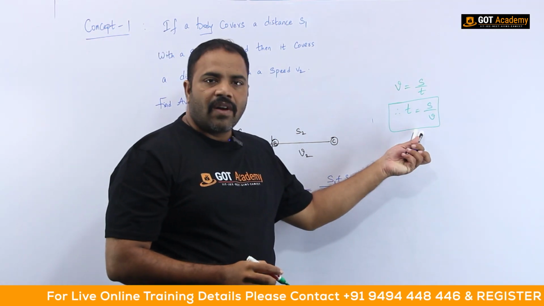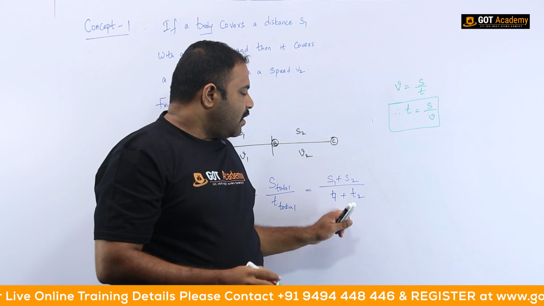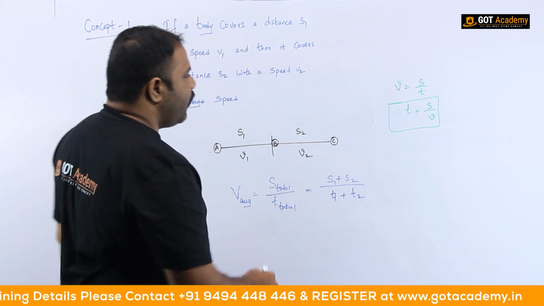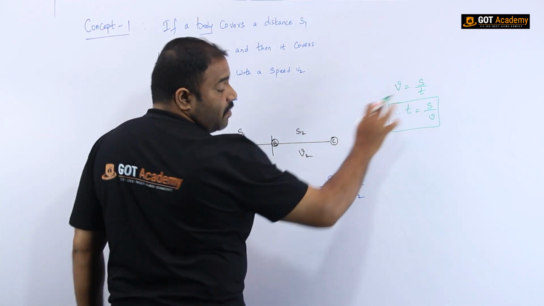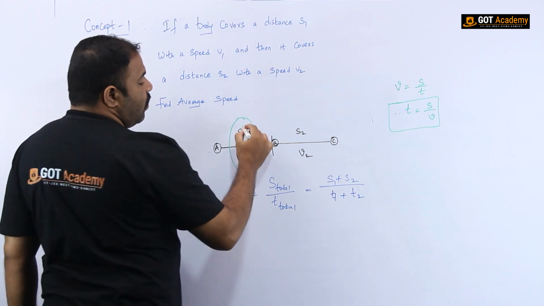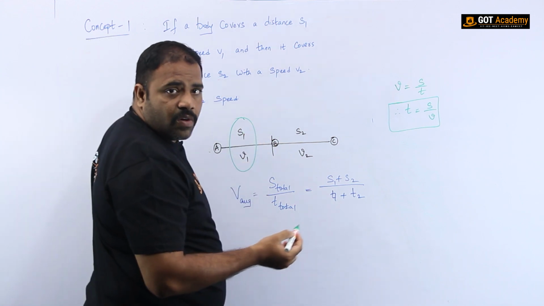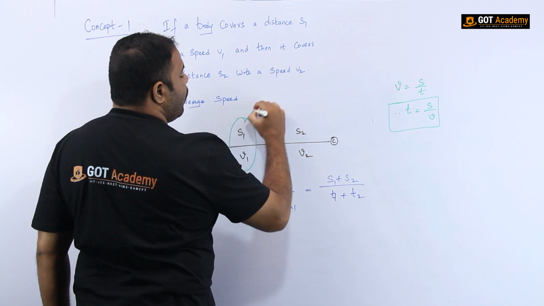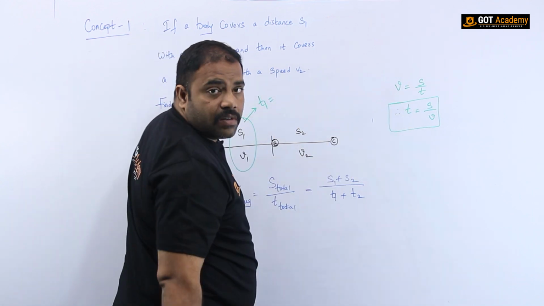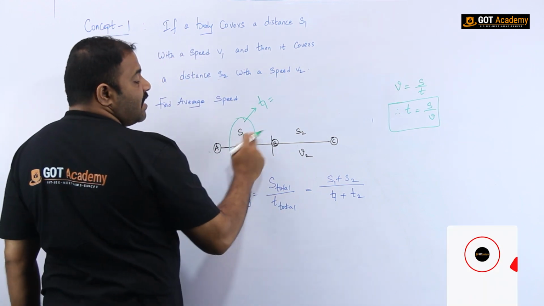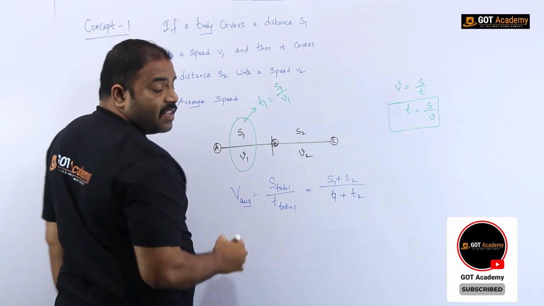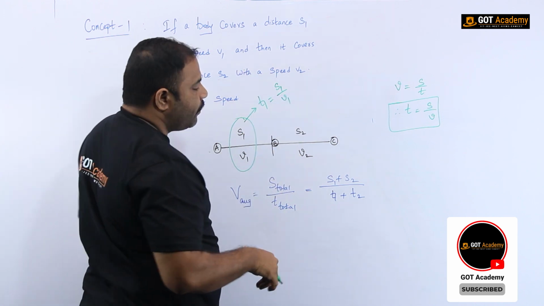Now by using this, we can change the values of t1 and t2 as per the question. Once s1 and v1 are given, it is t1, so t1 is equal to s1 by v1.